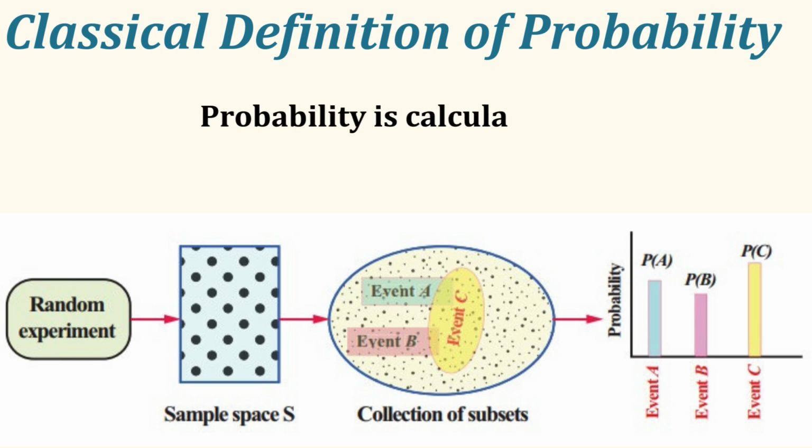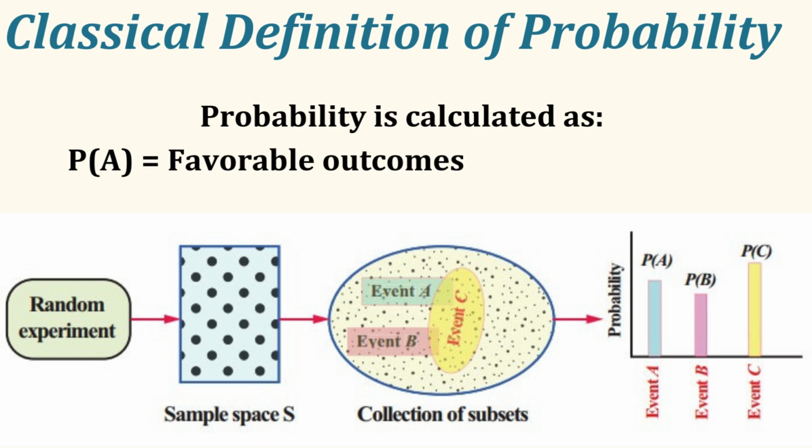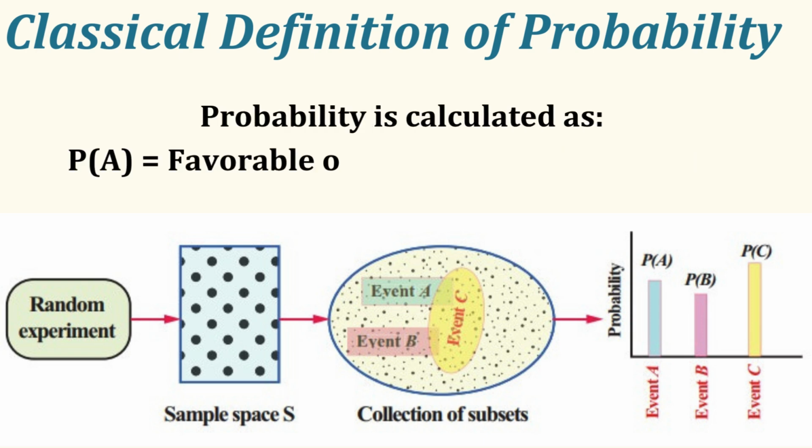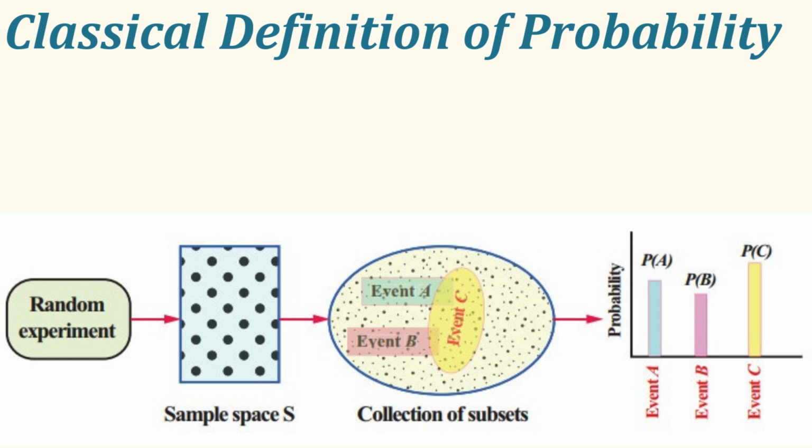Now let's see the classical definition of probability. Probability is calculated as P of A equals favorable outcomes upon total number of outcomes. For example, if we roll a die, the probability of getting 3 is 1 upon 6, and drawing a king from a deck of 52 cards is 4 upon 52, which is 1 by 13. So this is the simple classical definition of probability.